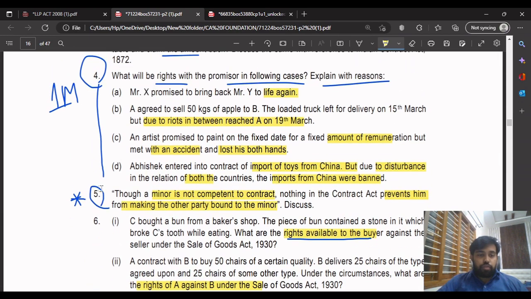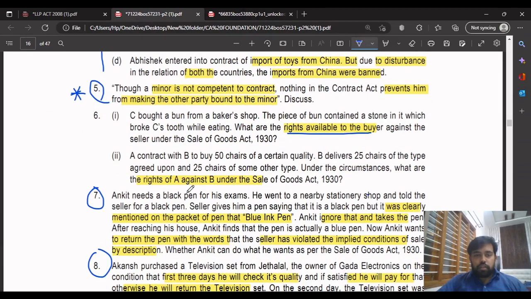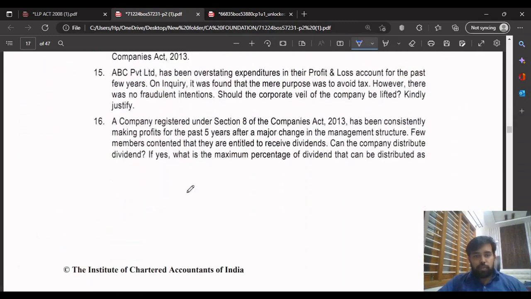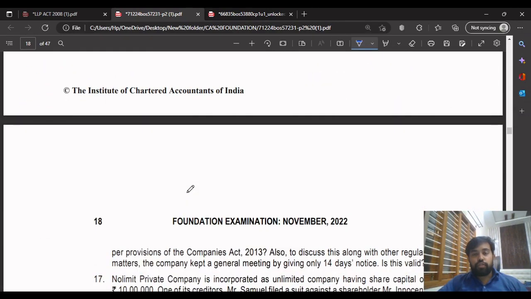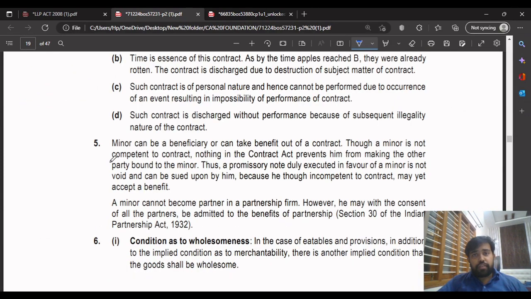Next, coming to the fifth question, it is based on minor. A minor is not competent to enter into a contract, but it does not prevent him from making the other party bound to the minor. This solution I will show you from the suggested answer because it is very important. Minor-related questions are very important. And I'll read from here and I'll explain very fast.